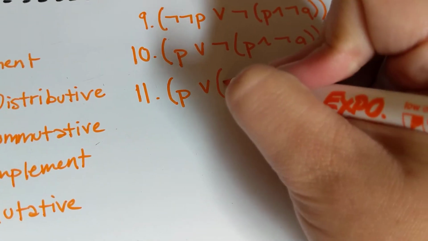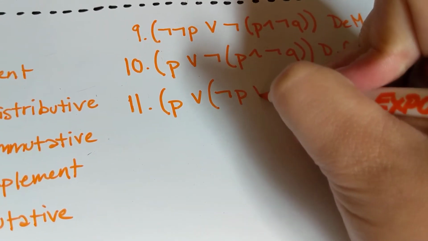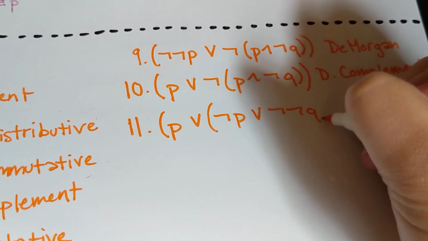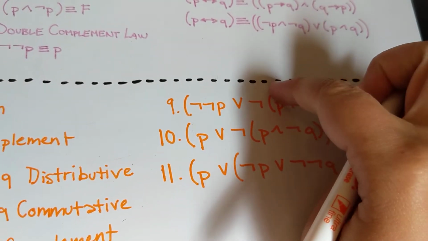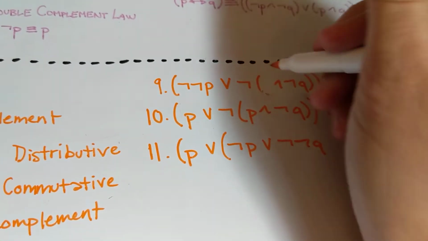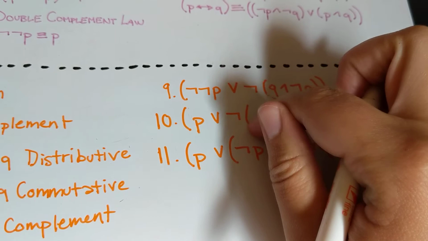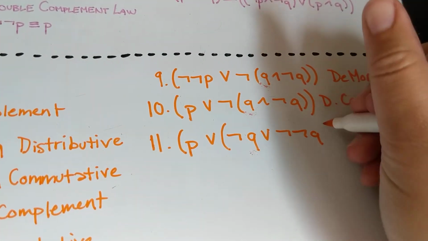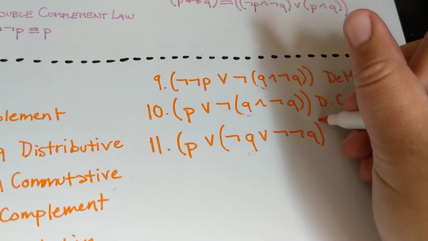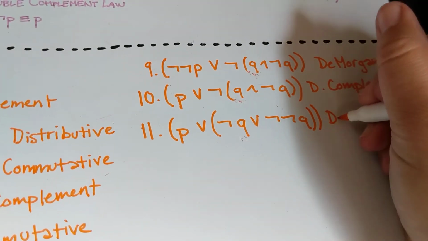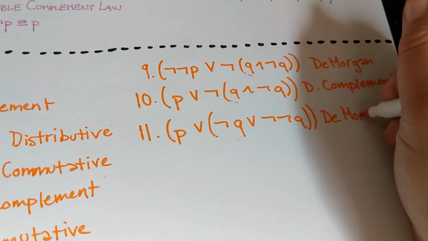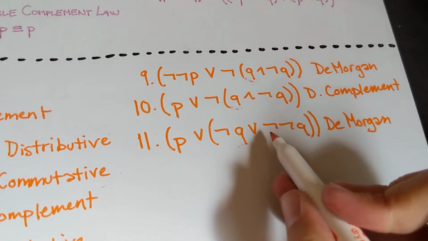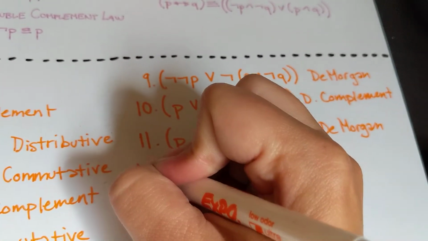So this becomes not P or not Q. Or this is supposed to be Q. Oh no, we messed it all up all the way up to here. This was just a typo. This is a Q, right? So yeah, and this is by De Morgan, right? We can simplify this again using the double complement.